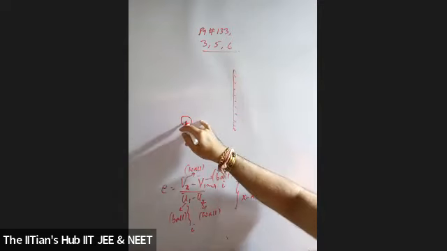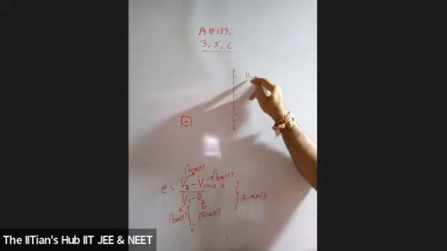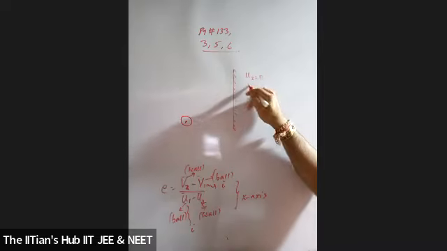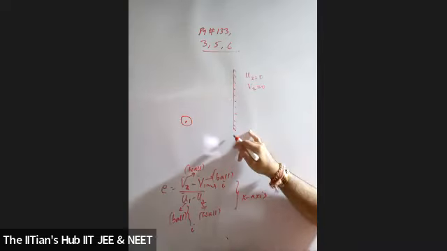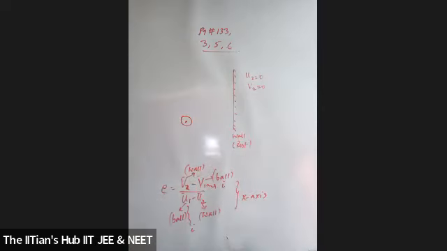Since I speak about the ball having an initial velocity, what is the initial velocity of the wall? 0. After collision, what is the final velocity of the wall? Still 0. The wall is always at rest, student. The wall is always at rest.